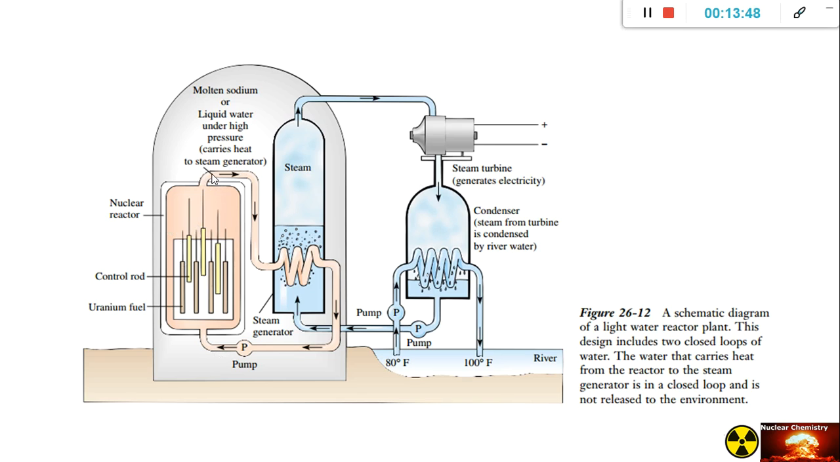So the molten sodium or liquid water under high pressure will go here and then be pumped again here. So this is what makes it run. This one is the uranium fuel and the control rod. This is how the nuclear power plants or reactors work or are designed.